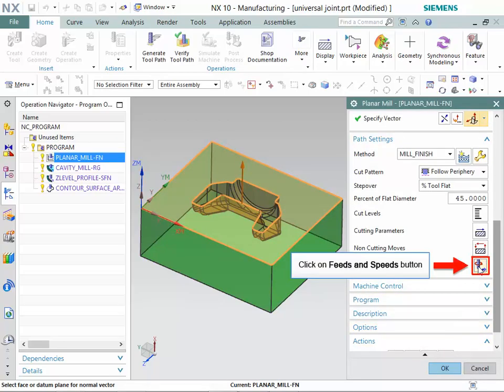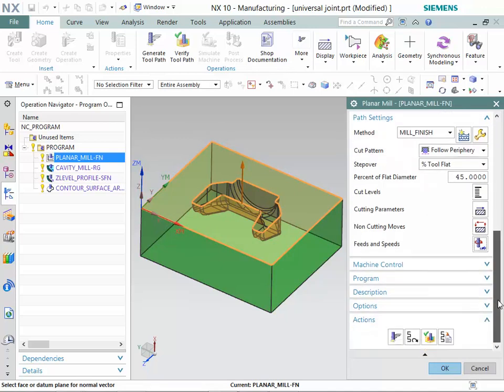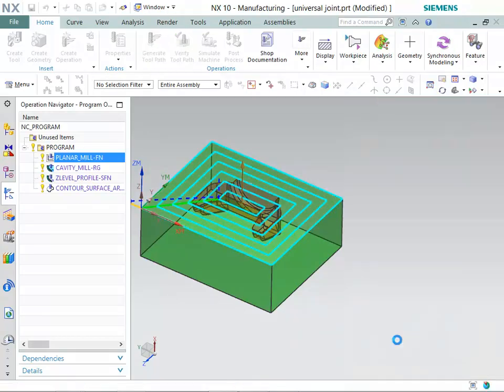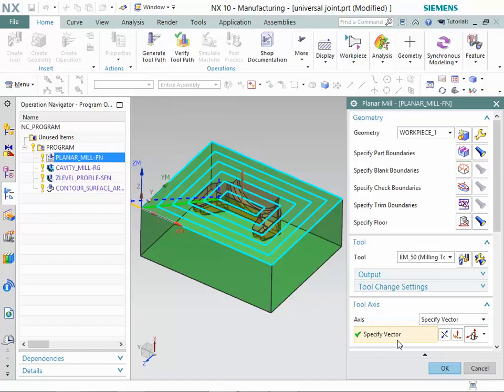Now, click on the Feeds and Speeds button in Path Settings group. Make sure that these options are selected in Feeds and Speeds dialog box. Now, click on the Generate button. You can observe that tool path is generated.